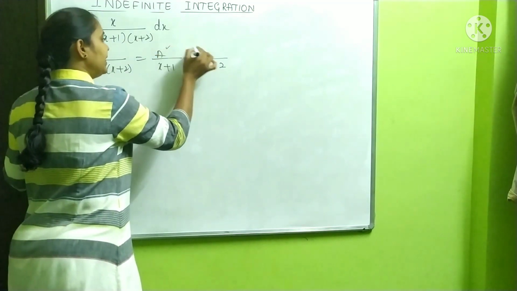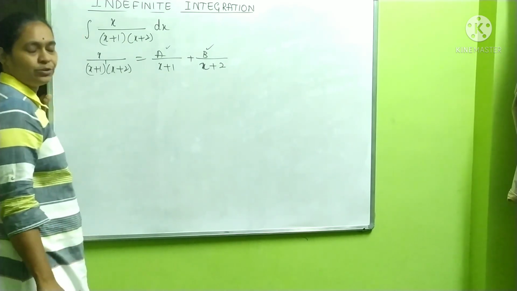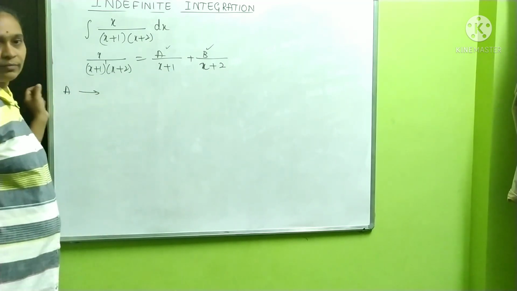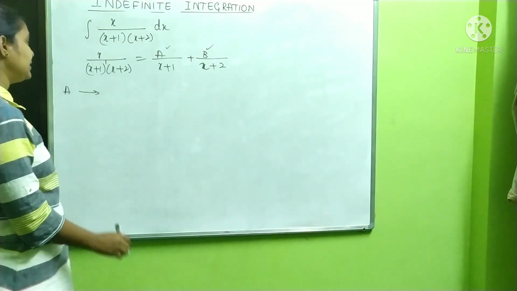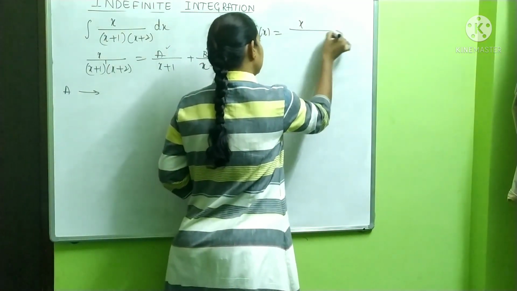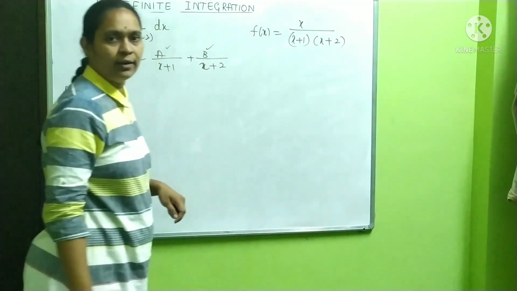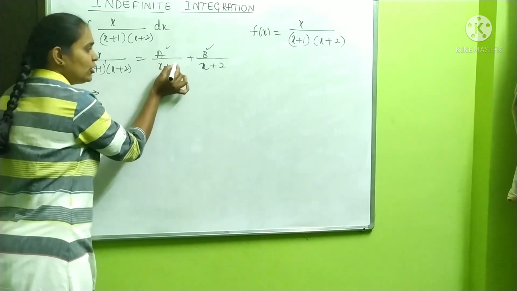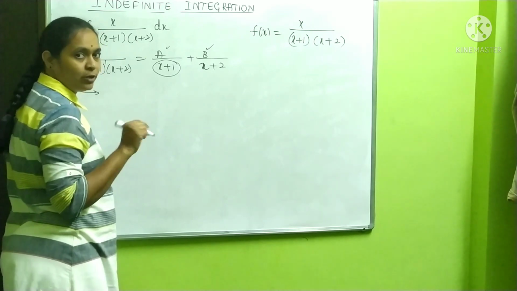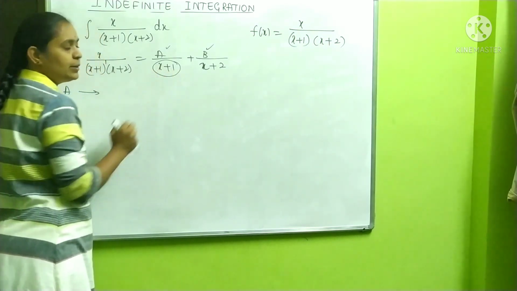Now the question is to find a value and b value. That is what I want to show you by using one simple shortcut. So how to find a now? To find a, what you need to do is, what is our f of x? See, f of x is x divided by x plus 1 into x plus 2. Okay. Now to find a, look at the denominator of a. Make it 0 by substituting which value that is going to become 0. x plus 1 should become 0.